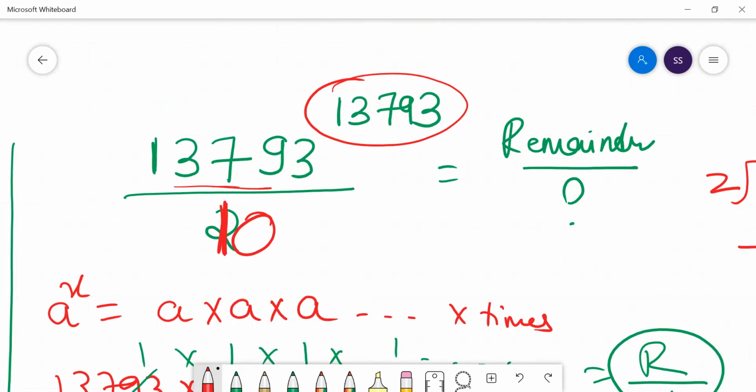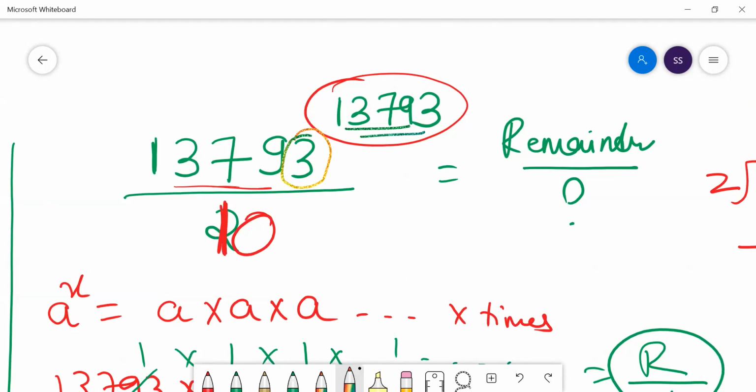Everyone, I believe by this time you know how to find the unit digit of a number. You see that this number is ending with 3, and for finding the unit digit, if a number is ending with 3, you will see the power cycle of 3.